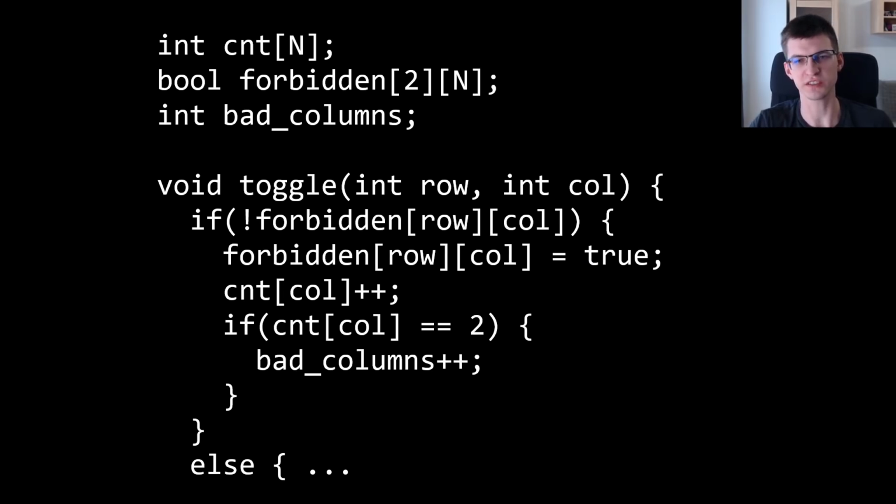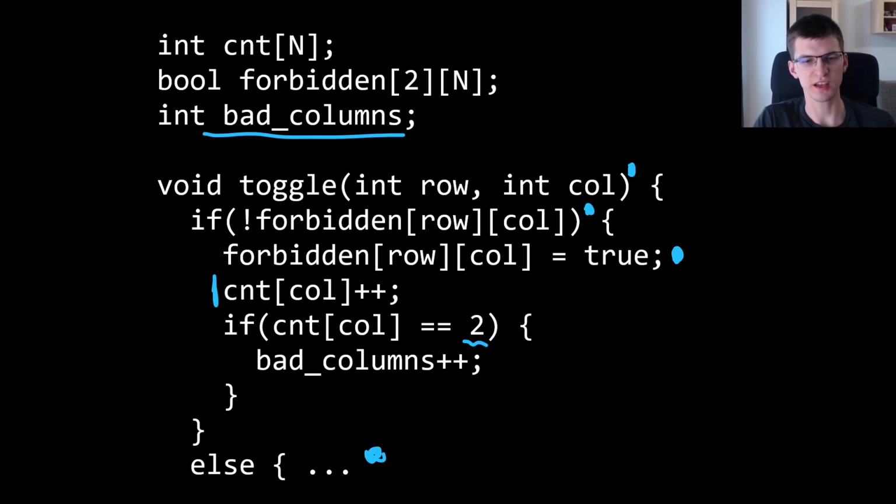Whenever I need to change the state of some cell (row, col), if it's not forbidden, then I mark it as forbidden. I increase the count of forbidden cells in this column, and if this count becomes 2, then I increase bad columns count by 1. So bad columns is a single counter, and the other two things are arrays.